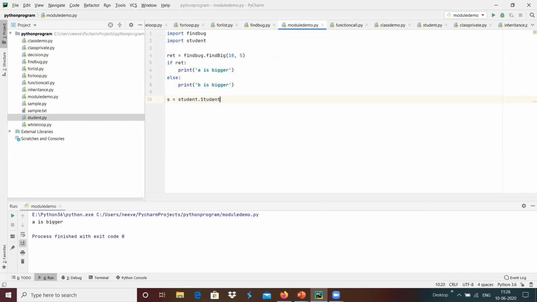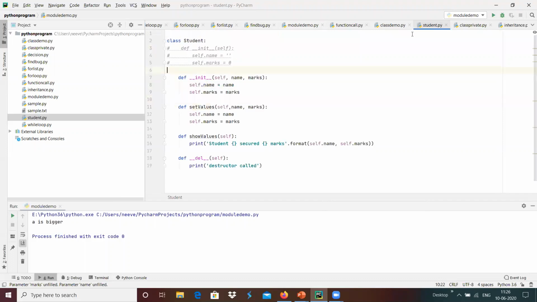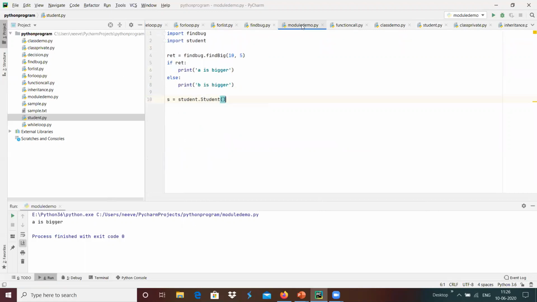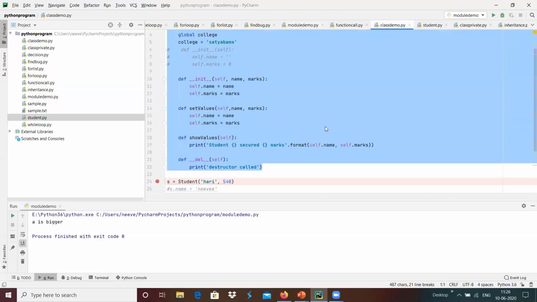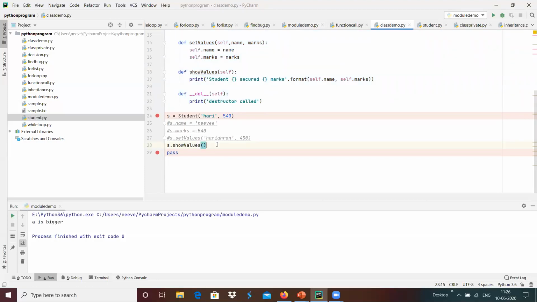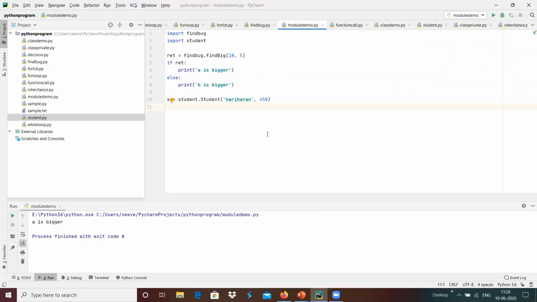I'm going to create a constructor over here. It has the constructor with the name and marks, and I'm going to add something like Hariharan, and then the marks is 450 over here. In the same way, we can access that value with the help of s.show_values over here.